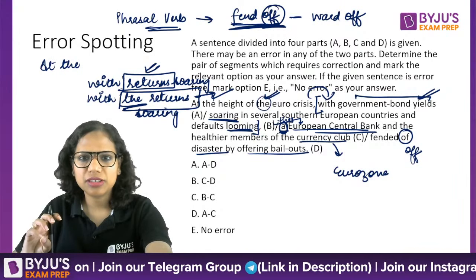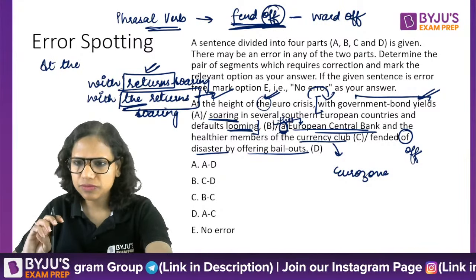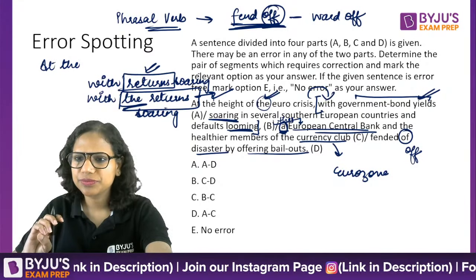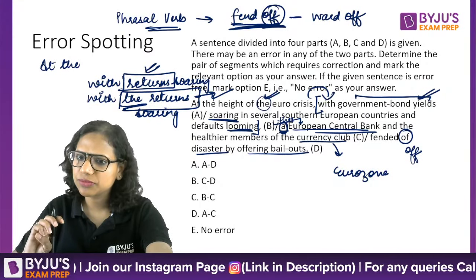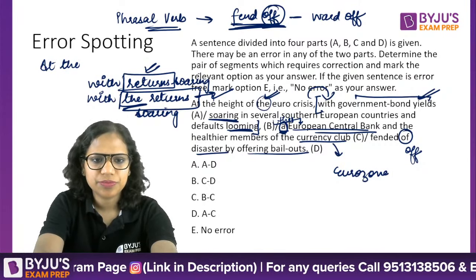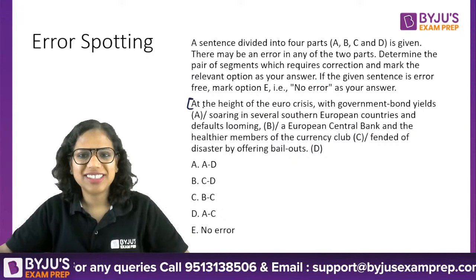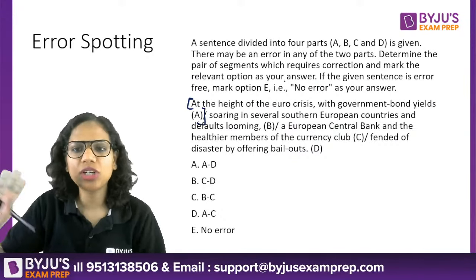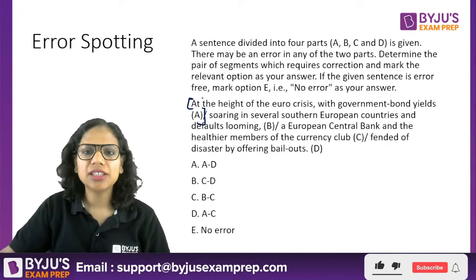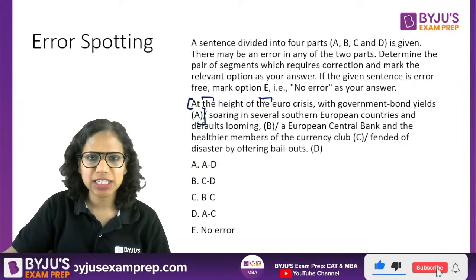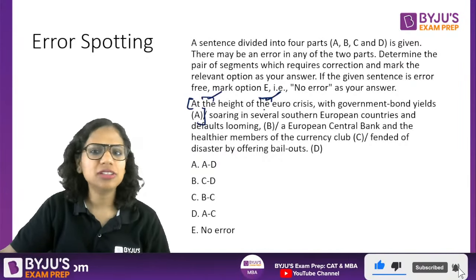Section A again. This is part A, right? So what is not clear to you here? At the height of the euro crisis, so the fits here.